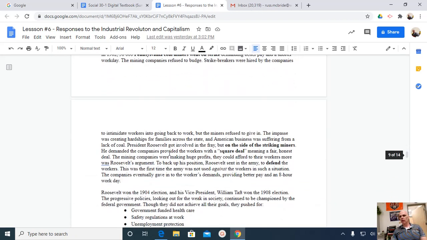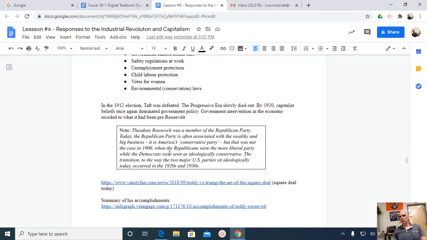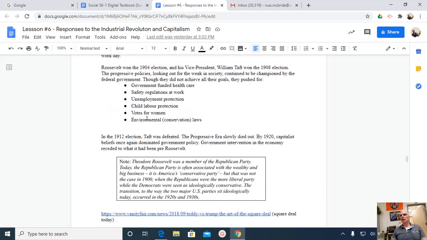These are actually from another teacher that works in Edmonton, that works much harder than I do, and I'm thankful for his work there. But through these notes, you're going to be able to see that desire to change the relationship with the government, and the desire to achieve that freedom through government. That we need unemployment protection, we need safety regulation, we need government-funded healthcare.